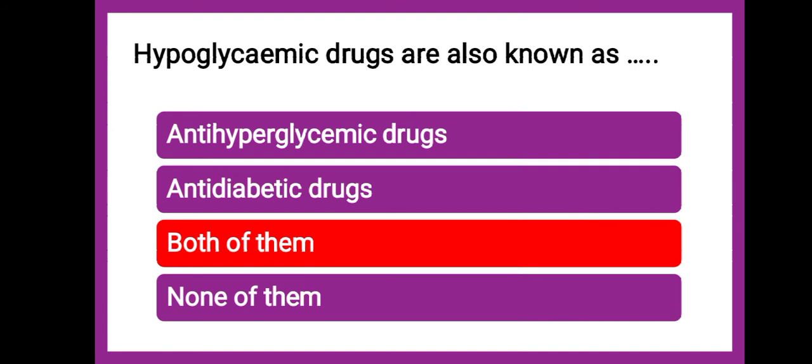So anti-hyperglycemic also works to lower down the sugar. Hypoglycemic drugs are also working to lower down the sugar. And anti-diabetic, since in diabetes there is increased sugar level, works to bring the sugar level down. So these drugs are known by three names. Anti-diabetic drugs are nothing but hypoglycemic drugs are nothing but anti-hyperglycemic drugs.